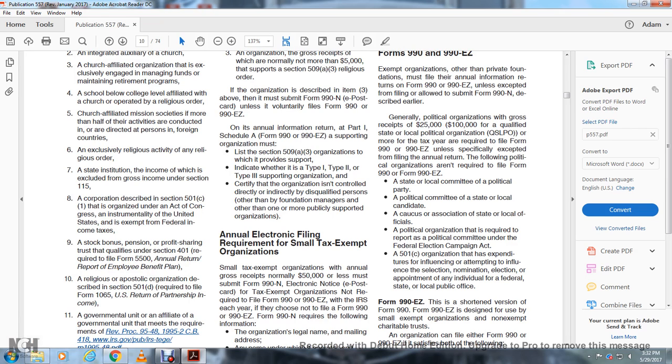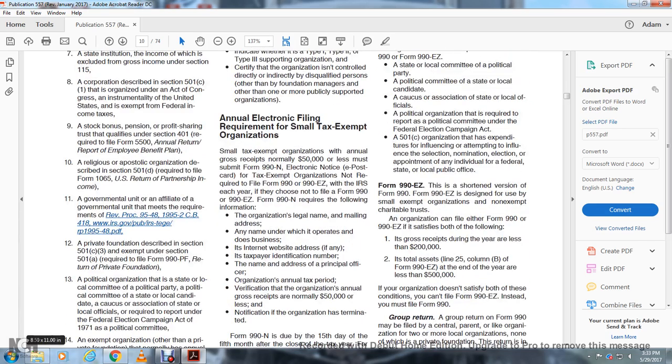A religious or apostolic organization described in Section 501(d), which is required to file Form 1065, U.S. return of partnership income. A government unit or affiliate of a government unit that meets the requirements of Section 3 of Revenue Procedure 95-48, 1995-2 C.B. 418. A private foundation described in Section 501(c)(3) and exempt under Section 501(a), which is required to file Form 990-PF, return of private foundation.